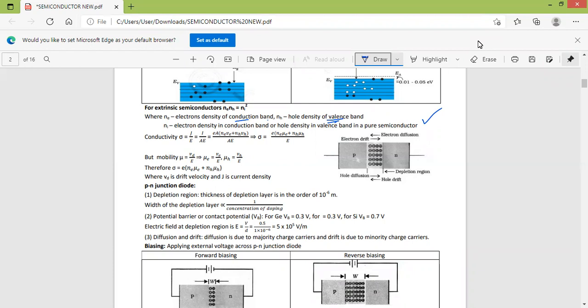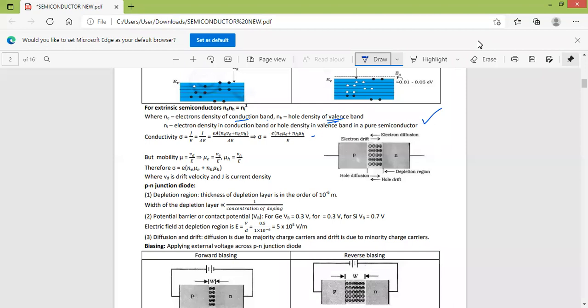Now conductivity is given by this equation, and mobility, we know, is the drift velocity per unit electric field. Therefore, the mobility of the electron is VE by E and the mobility of the hole is VH by E, where VH is the drift velocity of the hole and VE is the drift velocity of electrons.